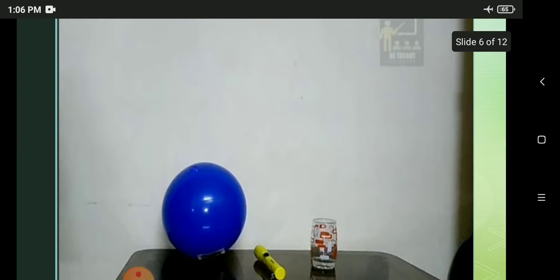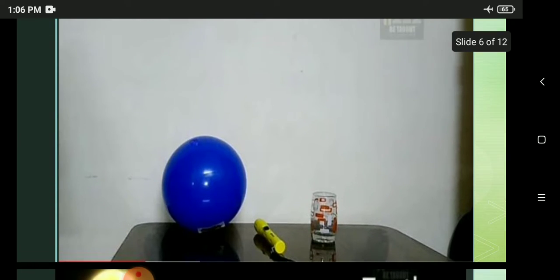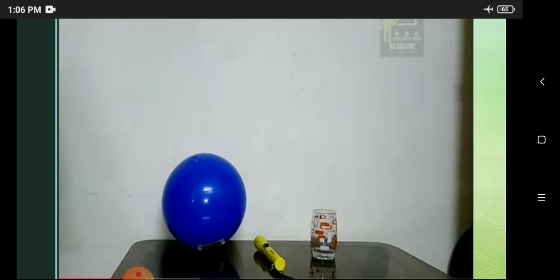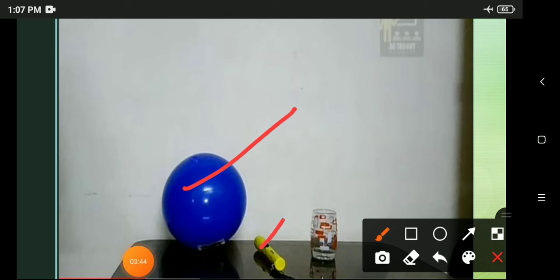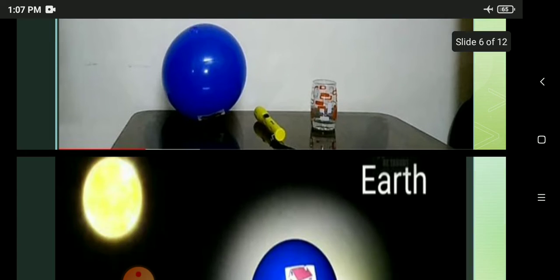Okay. Next, let me do an activity. With an activity, I'll just try to explain how the day and night happens. So, can you all see? This is a ball and this is a torchlight and this is a glass. Everyone has these things at home. So, you can also try this with the help of your parents or elders in your house. Okay.